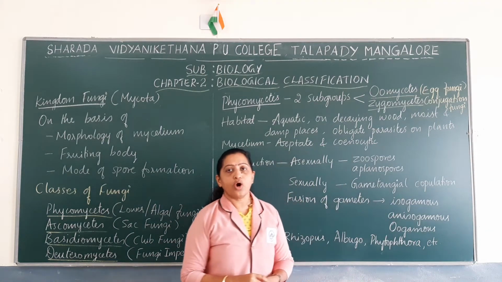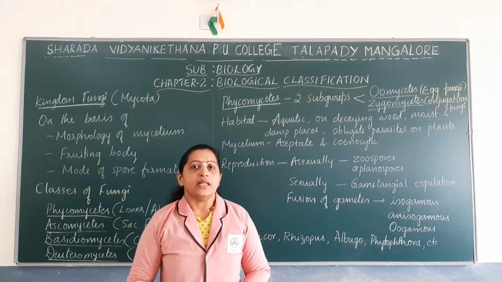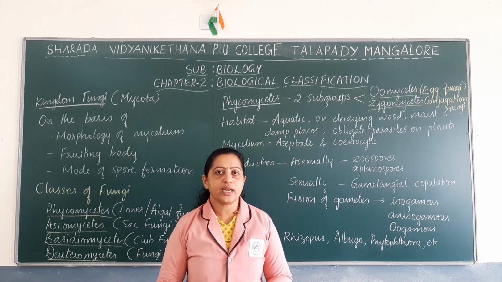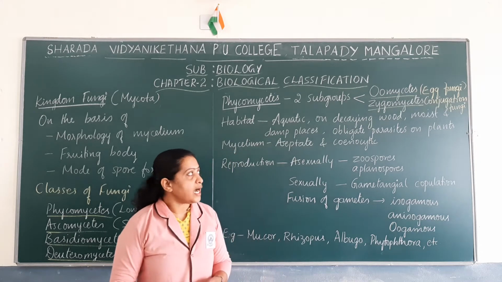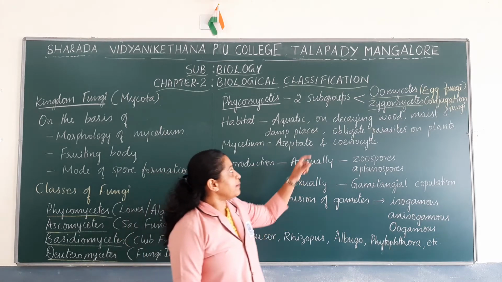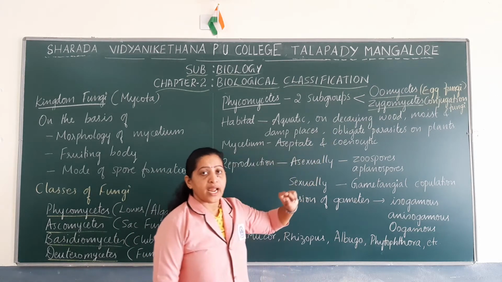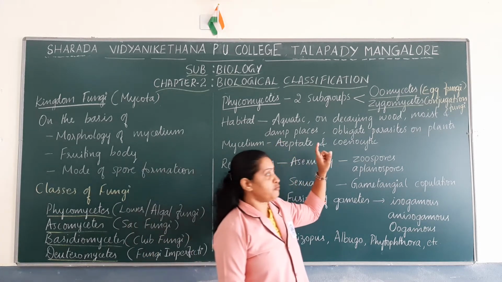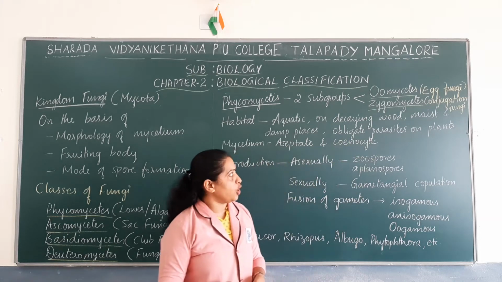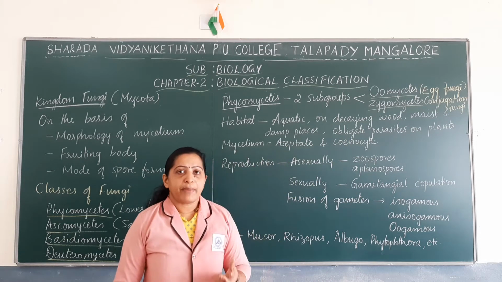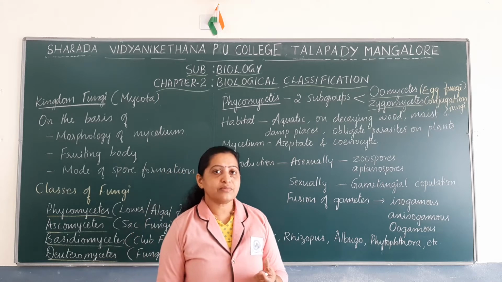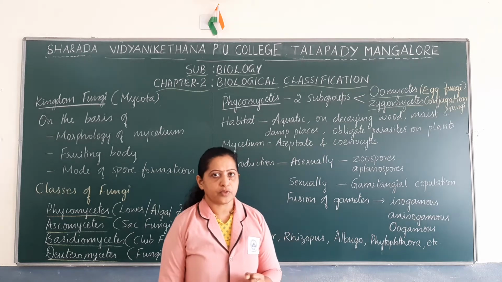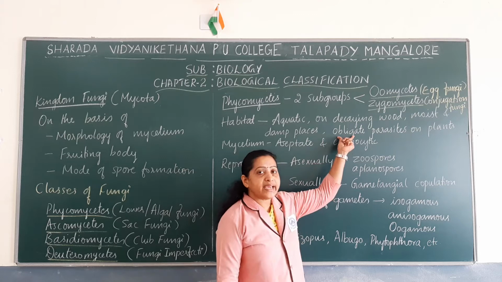Coming to the habitat of members of Phycomycetes. Most of them are found in aquatic habitat, and certain other members may be found on decaying wood. Some are found in moist and damp places, and some are found as obligate parasites on plants. You know that parasites are those organisms that depend on the host body and derive nutrition from it. Here I have mentioned obligate parasites.